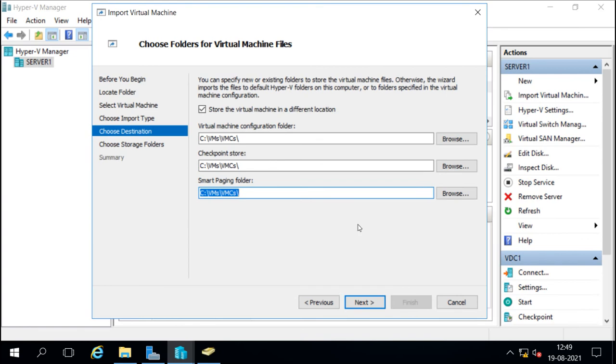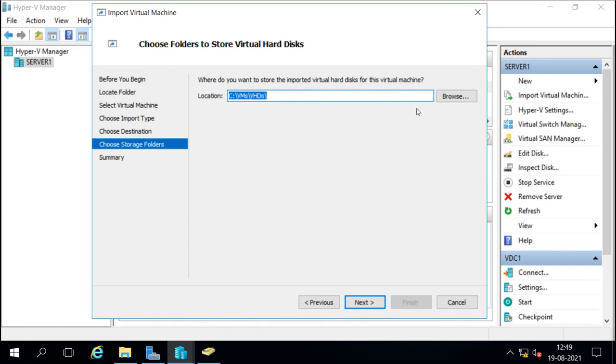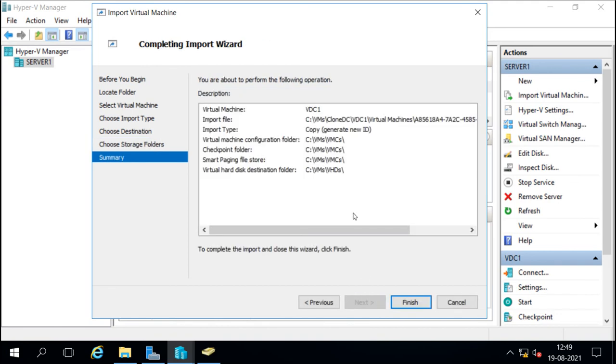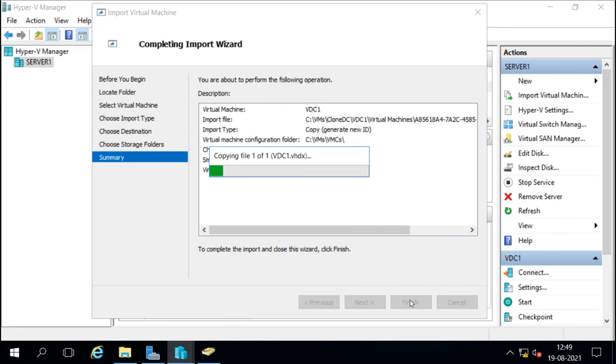So I choose to store it in a different location, and the virtual disk is also going to be in a different location. And now this is the summary we have selected, and now we will press finish to import the virtual machine.